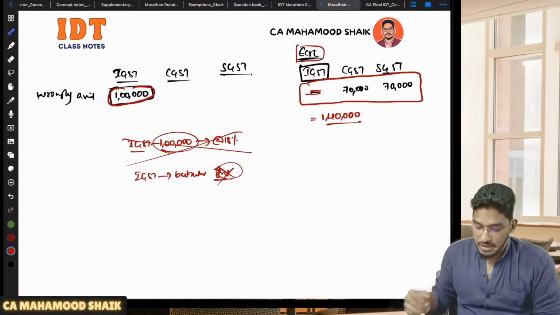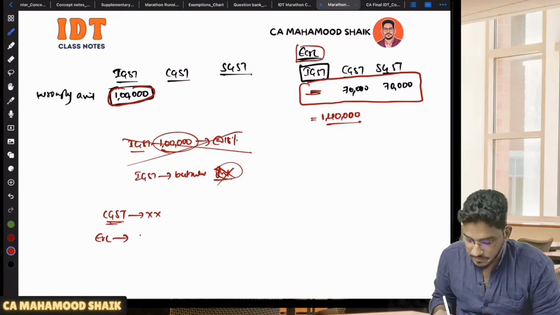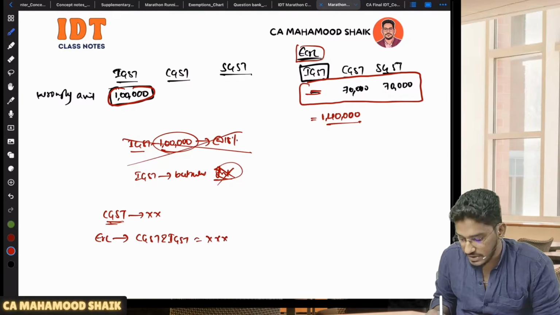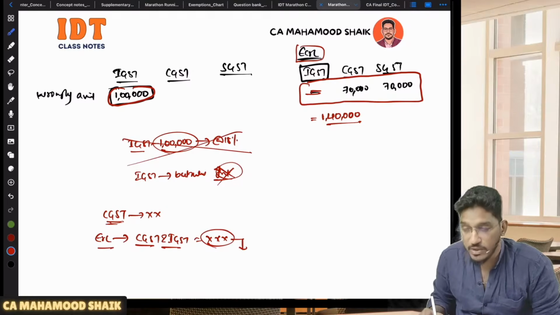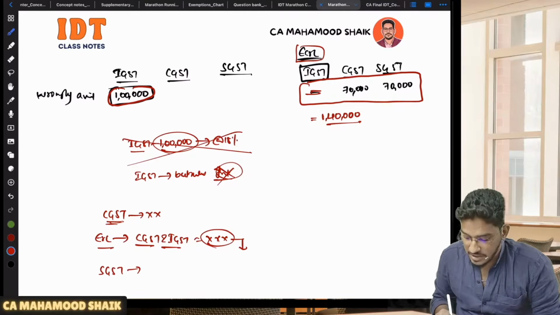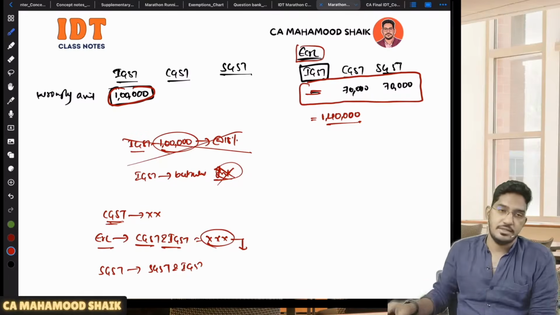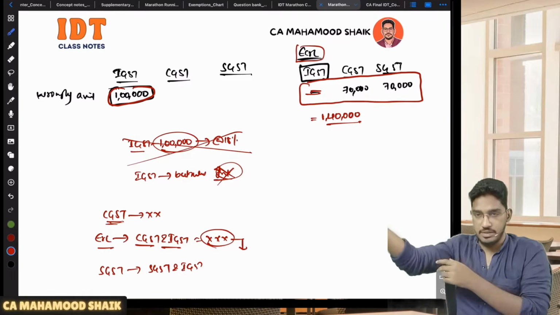Able to understand? So now if I bring this logic into the next concept, when you are considering whether CGST has been wrongly utilized or not, then you have to consider the balance in the electronic credit ledger under both CGST and IGST put together. That collective balance you have to consider. Check whether that balance under CGST and IGST has fallen below the amount of CGST wrongly availed. When you are considering SGST, check whether the balance under SGST and IGST has fallen below the amount of wrongly availed SGST. We can interpret that circular further.